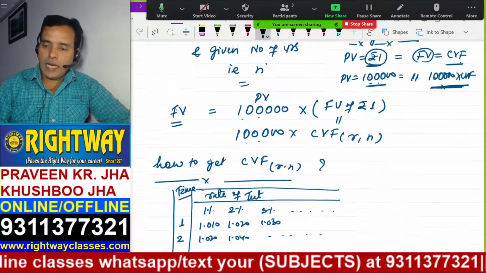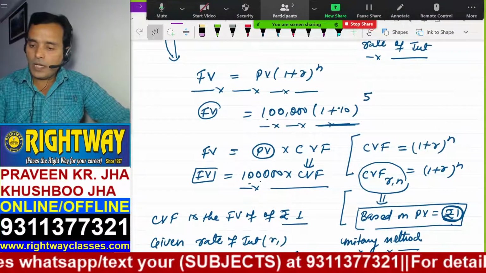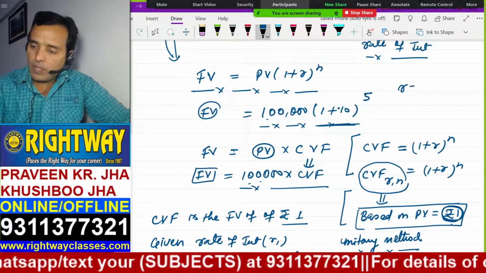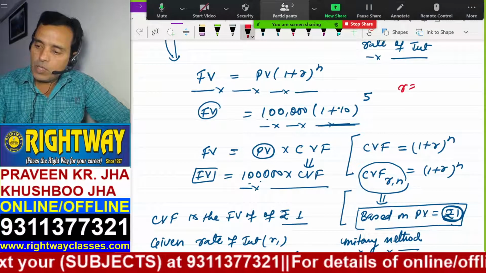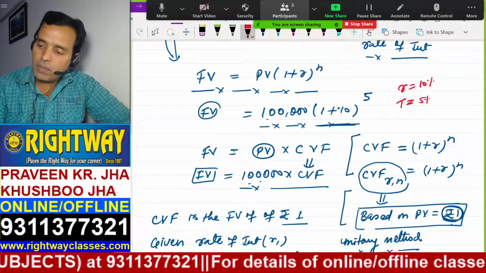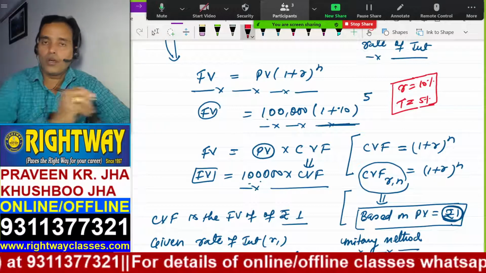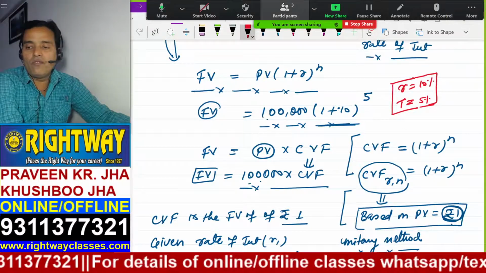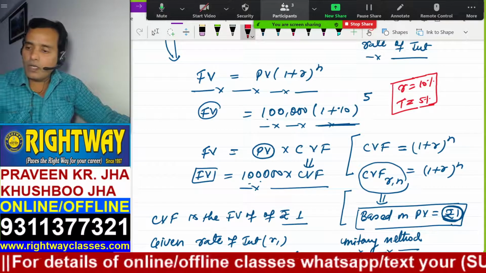Now, suppose I am taking an example here. In this question, the example I took is: rate of interest is 10%, time is 5 years. Now your responsibility starts: find out the value of CVF at the rate of interest 10% and time 5 years.